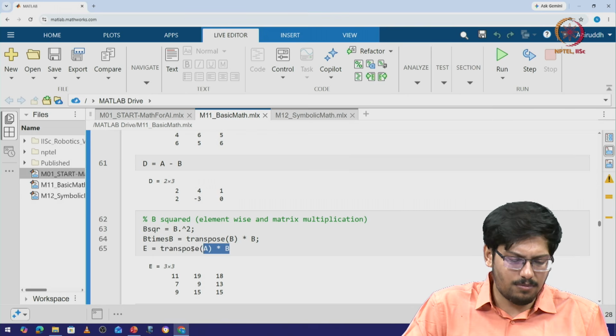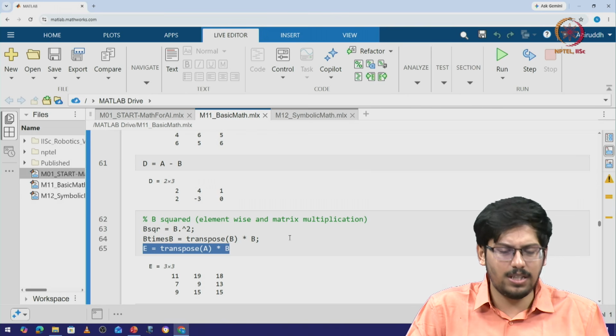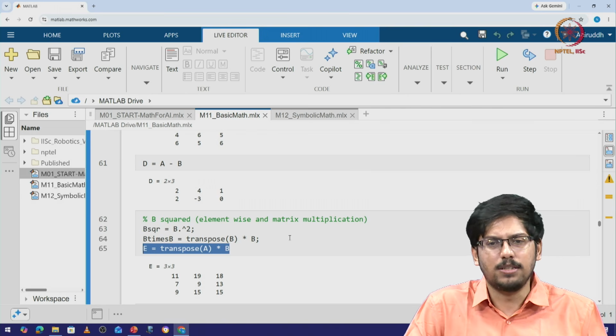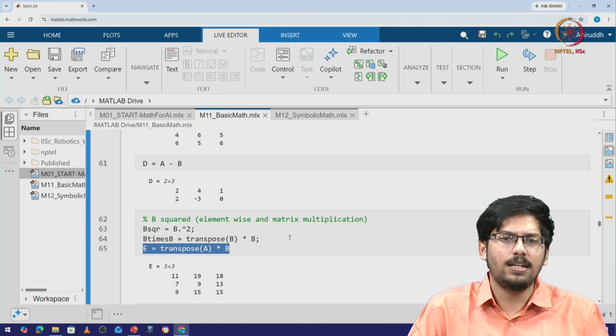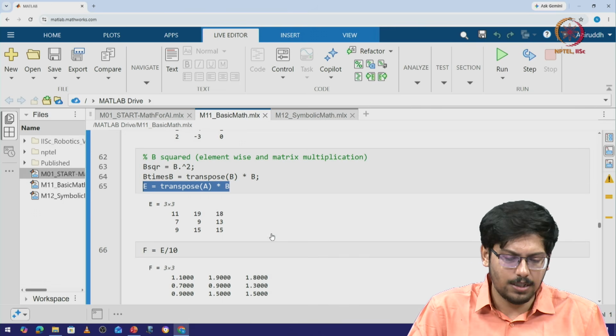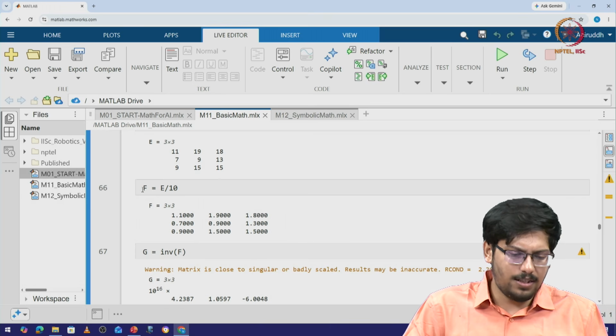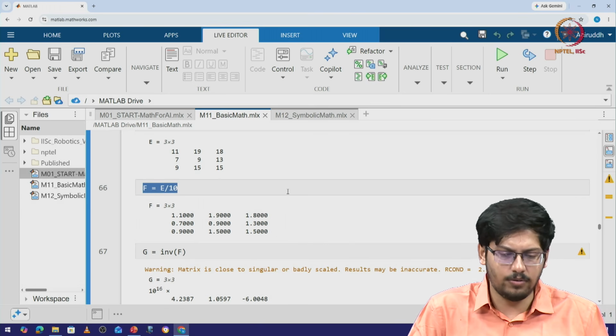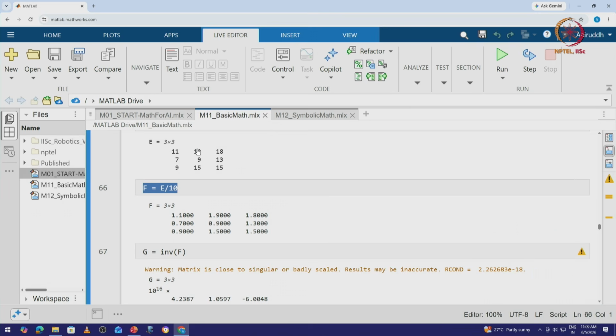And lastly we can come up with a different kind of operation. So E is A transpose times B. So essentially I had a matrix A, I had to take its transpose and then we multiplied by B. Okay. Lastly we also have certain operations. So F is given as E by 10. So all of these elements in E will be divided by 10. So it's an element wise operation.